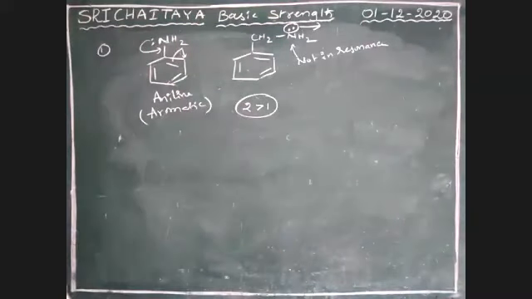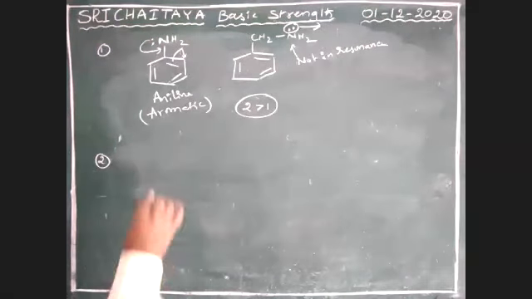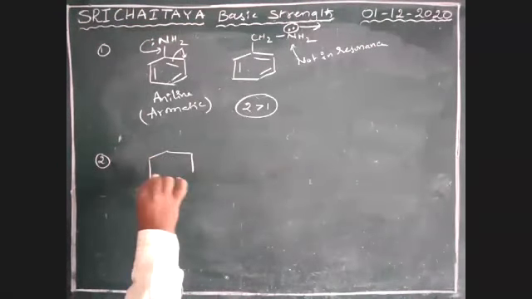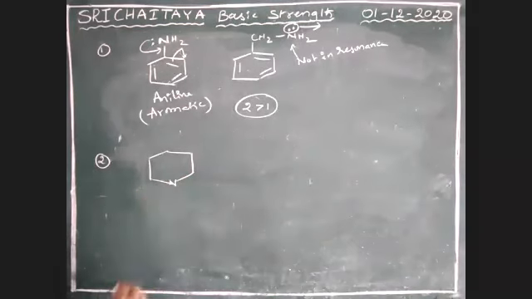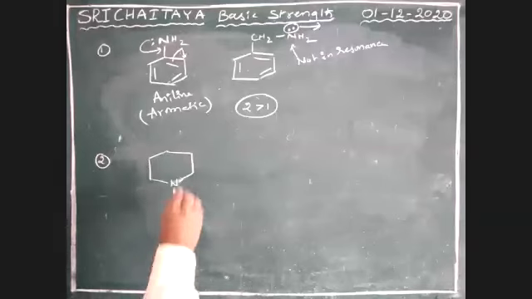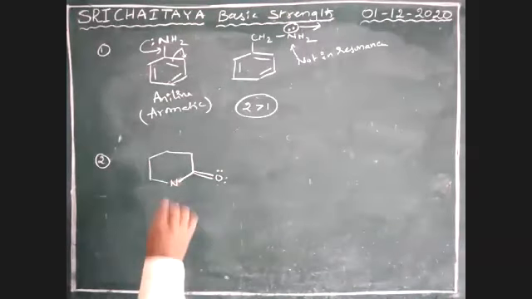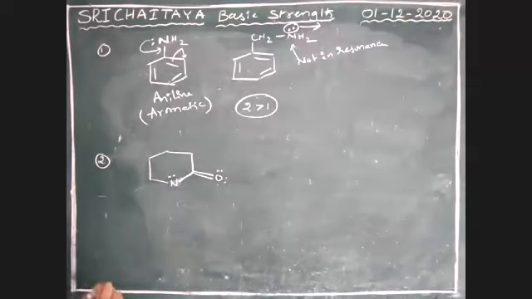Okay. Now let us try one more example. Nitrogen, here it is nitrogen, boys. Here is a double bond to O. Oxygen has lone pairs. This nitrogen also has a lone pair.